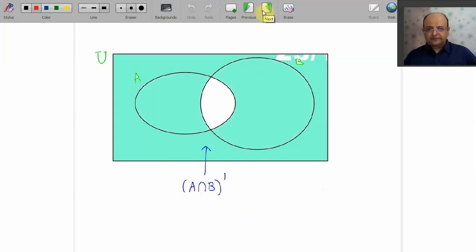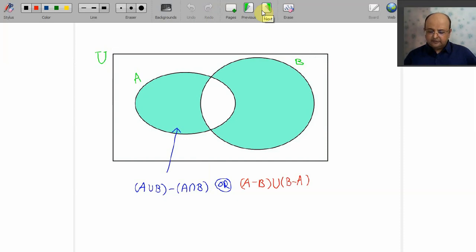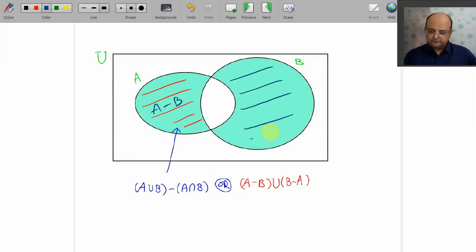We go for this. If you observe, this portion was A intersection B, remember, and except that portion whole is known as A intersection B whole dash. Isn't it damn easy? I go for one more diagram. This is your what? Yes, it is your A minus B. Good dears. And what is this? Yes, good. B minus A.